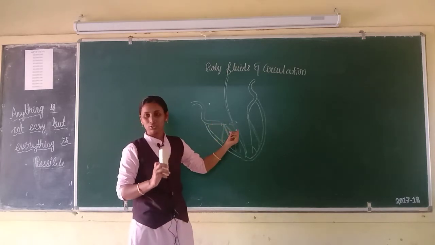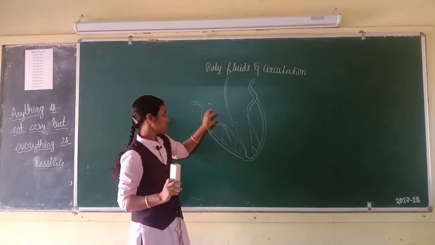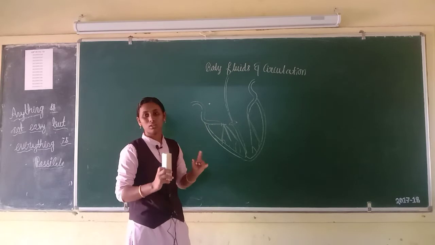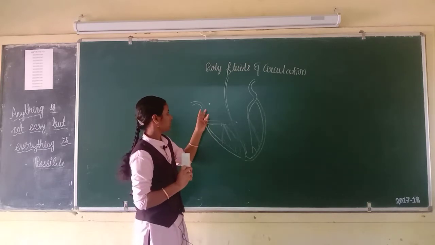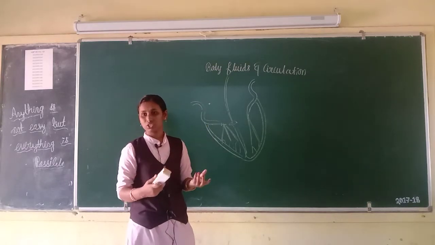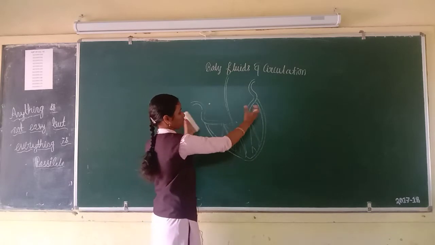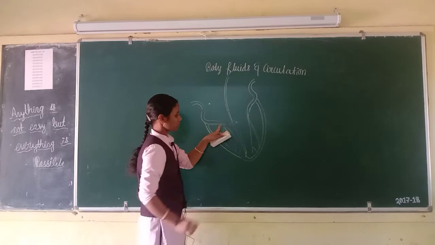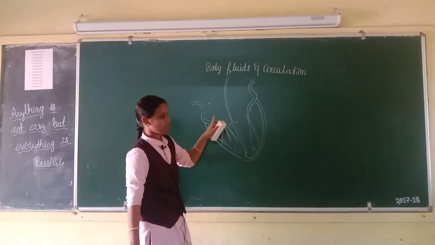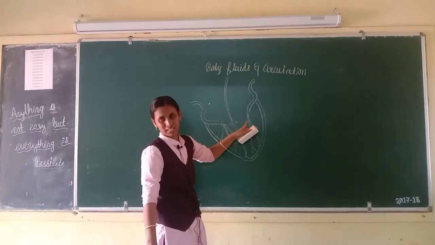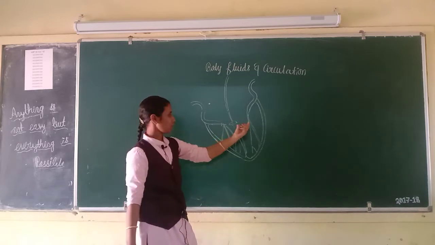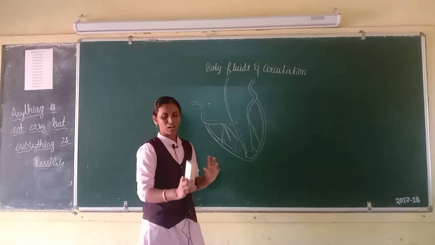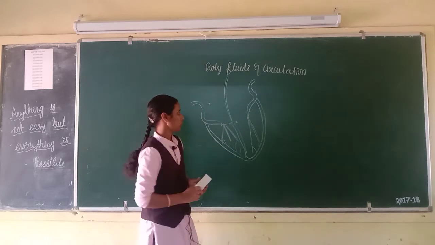AV means atrioventricular node. Both the SA node and AV node generate the nerve impulse or action potentials for contraction of both atria and both ventricles. Here the AV node is present, and here the tricuspid valve and the bicuspid valve. The tricuspid valve and bicuspid valve are also called AV valves.